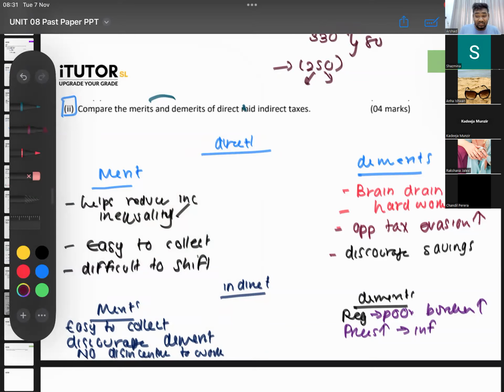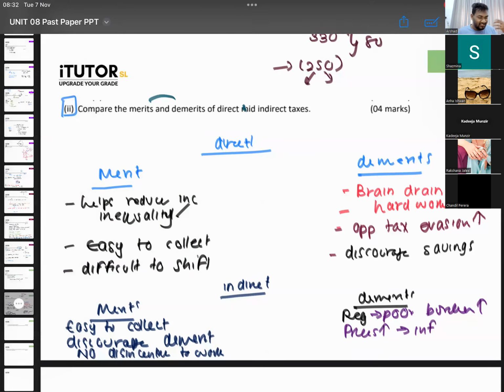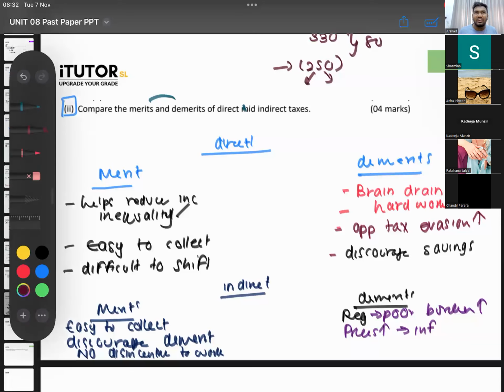So for indirect taxes also, you can say it can be difficult and costly to collect. Like so many small firms, VAT, this and that, right? Now there is something called SVAT also. That's called a simplified VAT. So they are bringing so many different things. It's very hard to collect. These VAT refunds are there, VAT payments are there. That collection process is comparatively a little bit difficult. So you can say administrative difficulties, right? Maybe the cost and all of that.